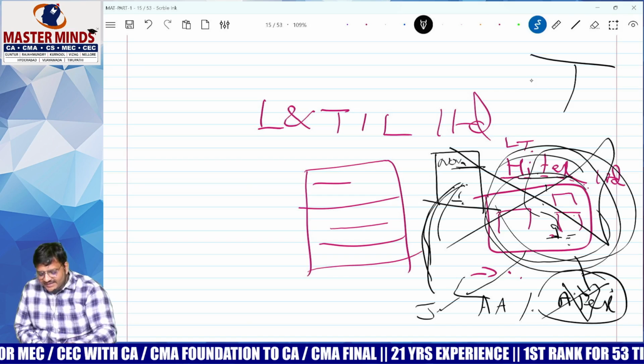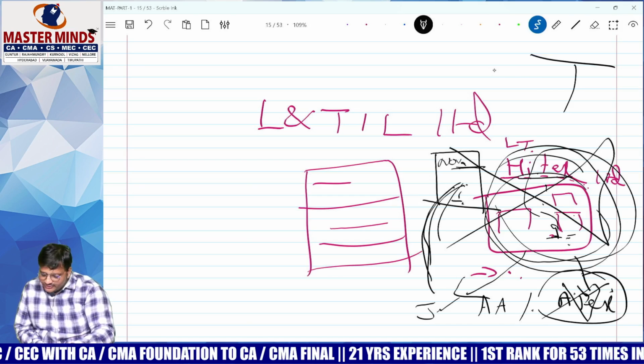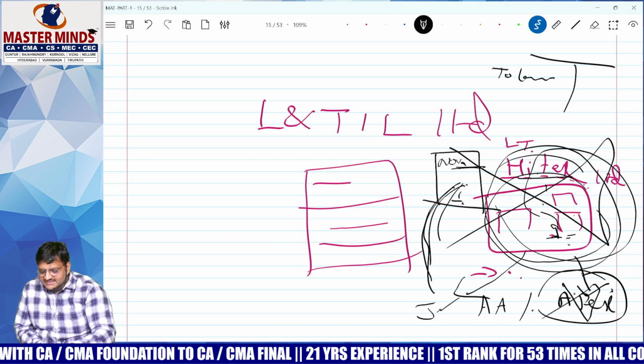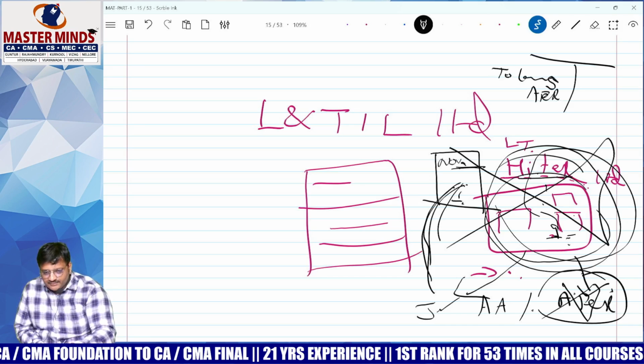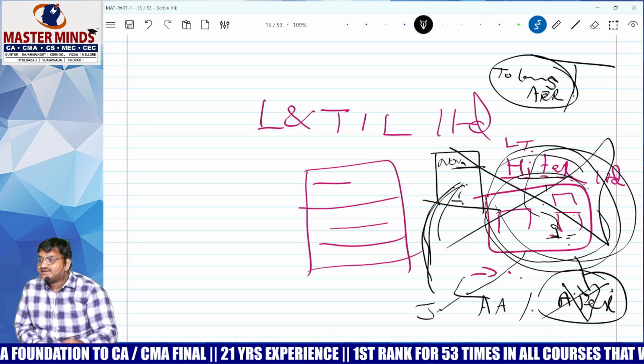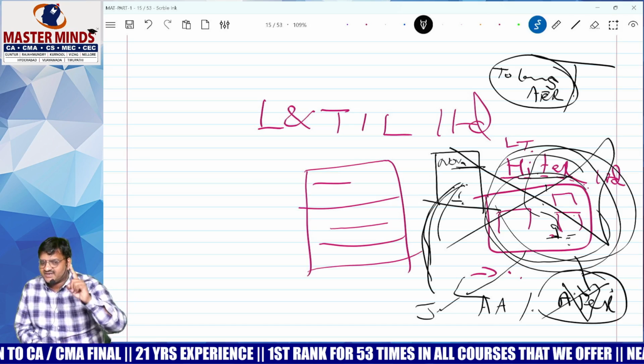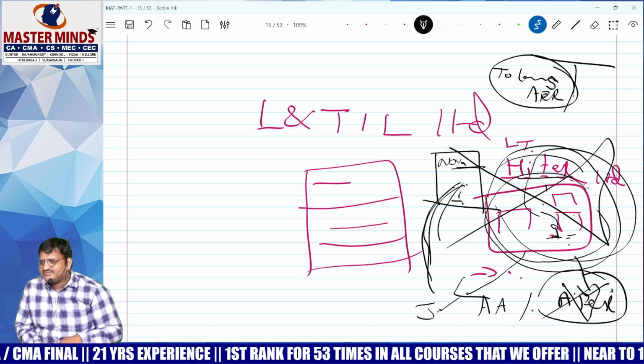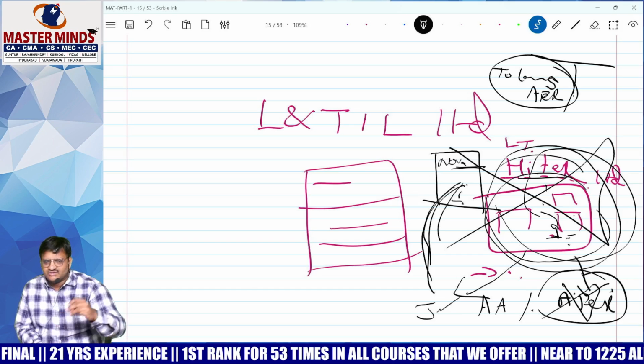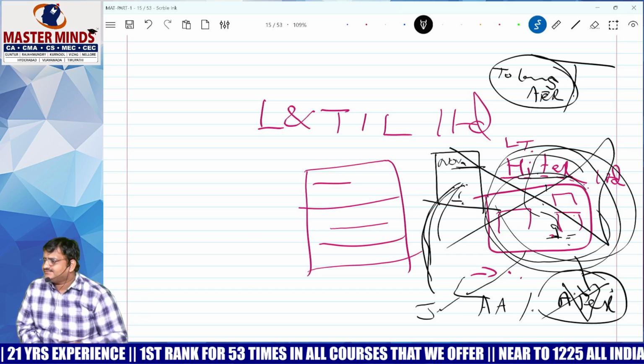One day what happened? In their Companies Act P&L, they wrote like this: losses of Apex. So they have written like this as per the Companies Act, and as per the Companies Act, anyone will do. But as per the Income Tax Act, are losses of a subsidiary company allowed or not allowed? Not allowed. Add back. Correct?